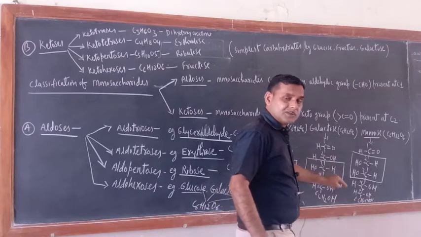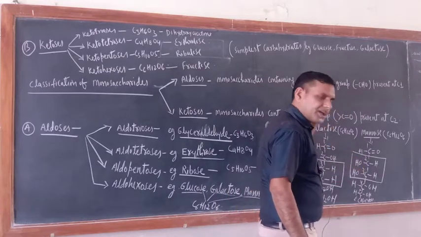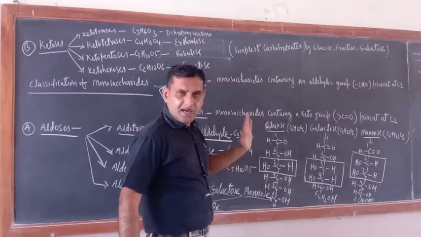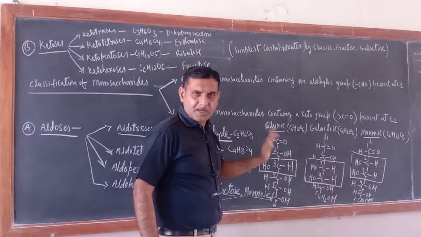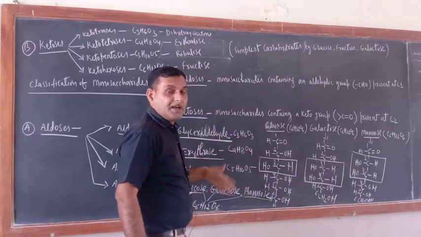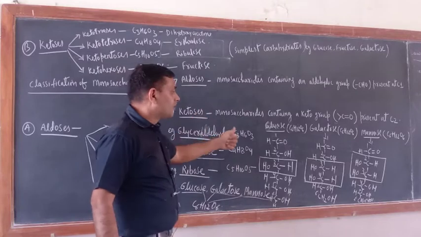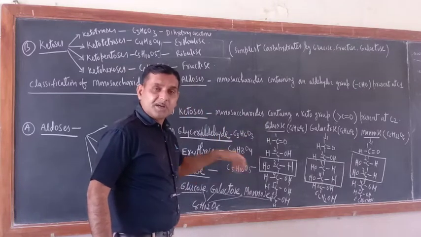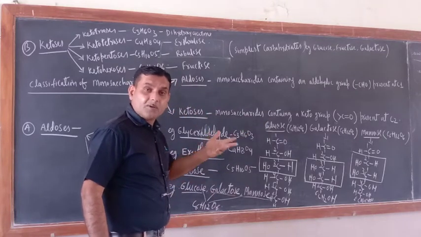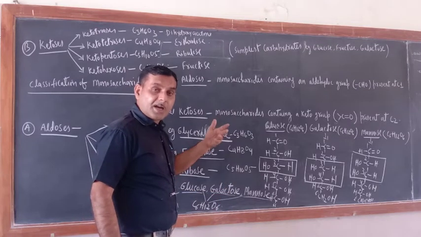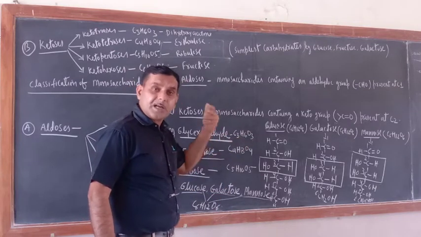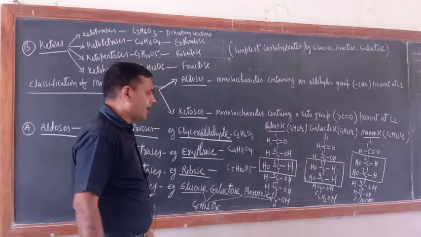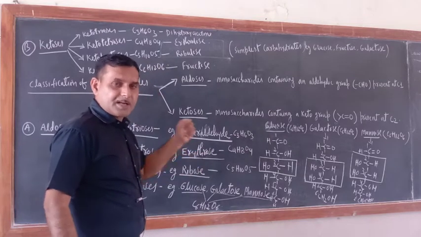What about mannose? At carbon number 2 and 3, a difference in configuration is there. Okay, that is the difference. In this way, we can identify glucose, galactose, mannose, because their molecular formula is the same. Not only the molecular formula, they all contain the same functional group, that is the aldehydic functional group. Okay, so that is the difference.